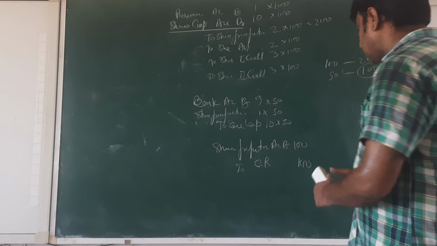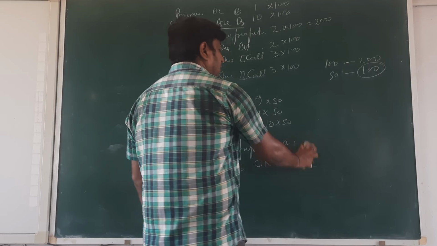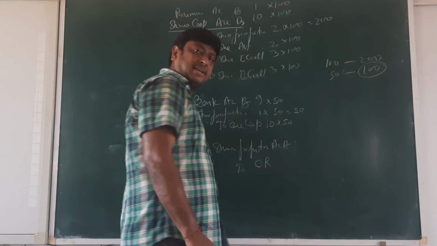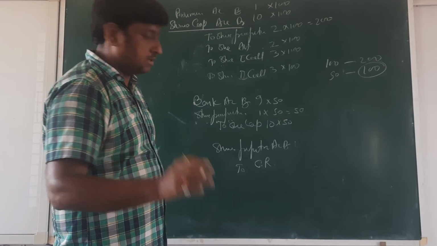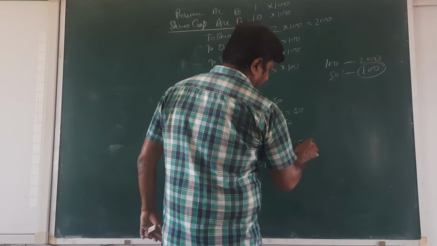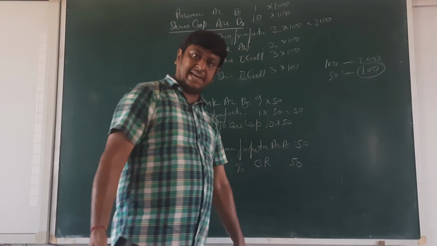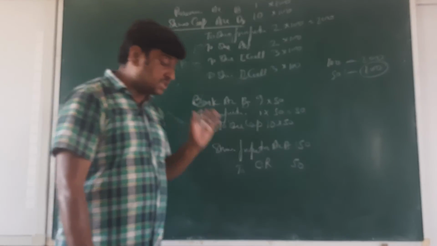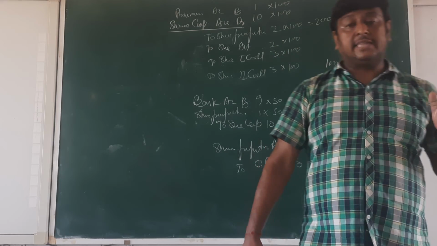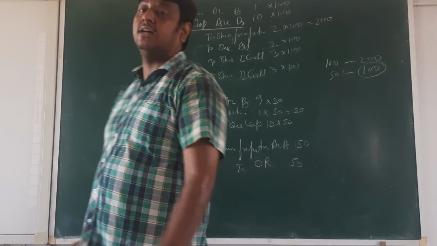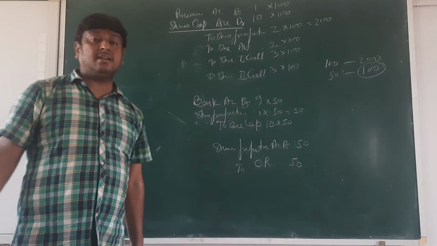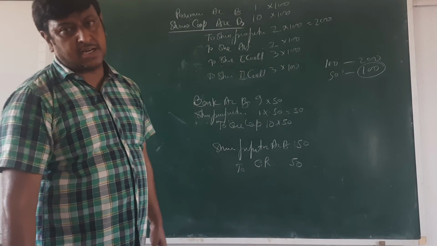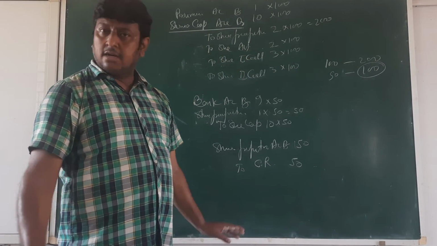From this 100 we utilized 50 rupees, so 50 rupees remain, and that 50 rupees is transferred to capital reserve. Only the forfeiture money of the shares that are reissued will be transferred to the capital reserve account. Okay, clear?